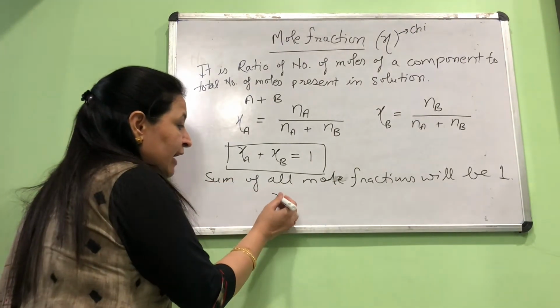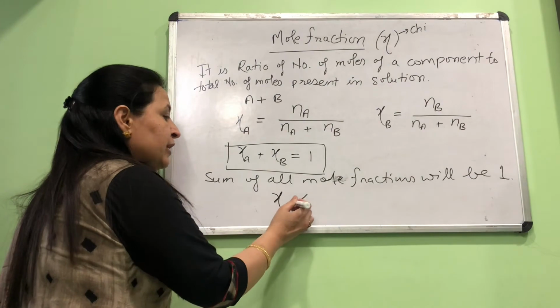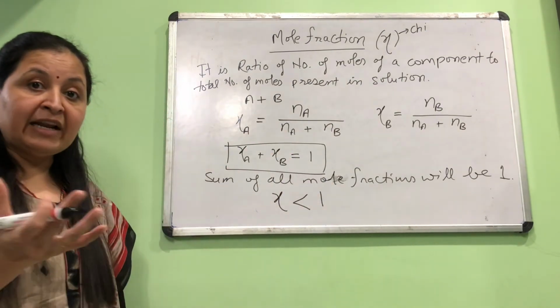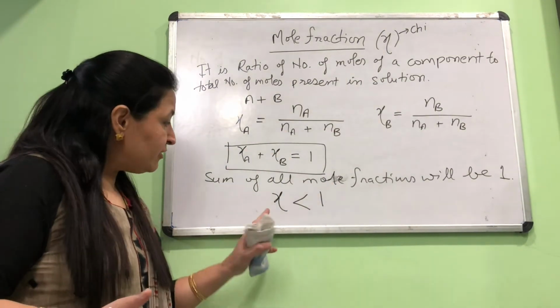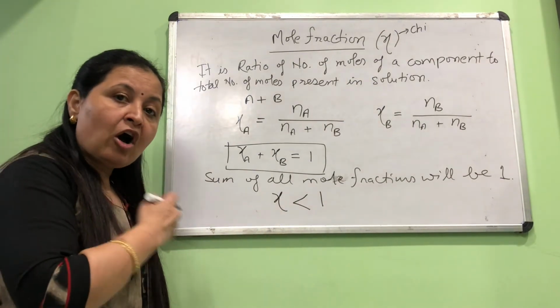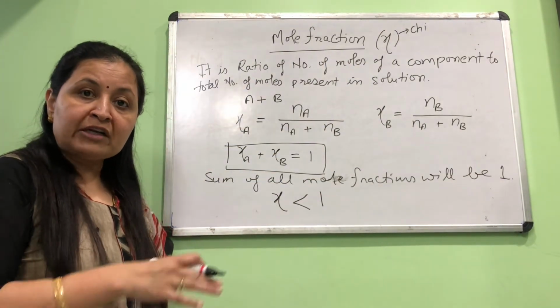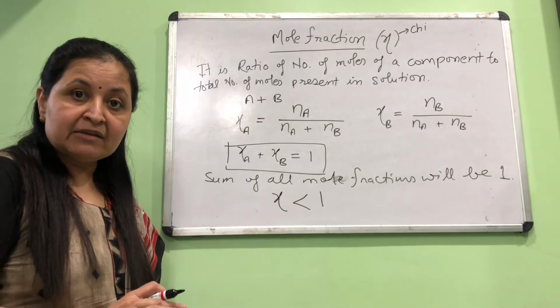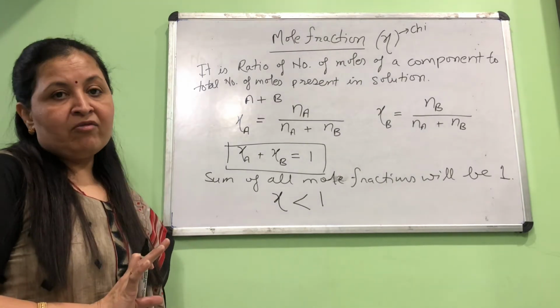In general, the value of chi for any component will always be less than 1. As the name suggests, it is a fraction, okay? It will be less than 1, and when you add all the mole fractions of all the components, the final answer will always be simply 1, okay?